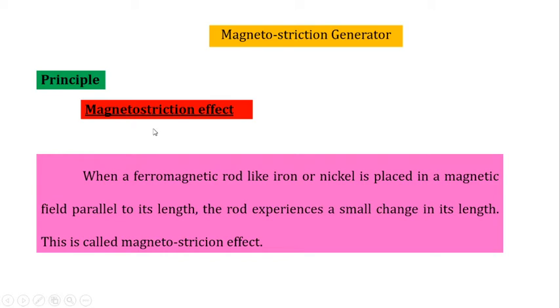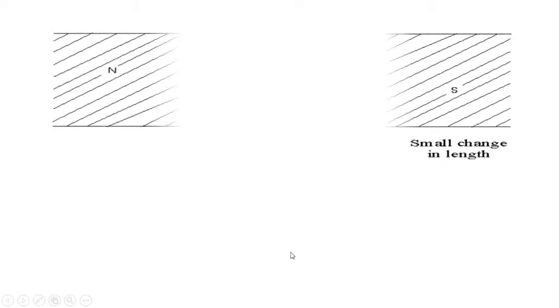What is the magnetostriction effect? When a ferromagnetic rod like iron or nickel is placed in a magnetic field parallel to its length, the rod experiences a small change in its length. This is called the magnetostriction effect. Let me repeat it. When a ferromagnetic rod like iron or nickel is placed in a magnetic field parallel to its length, the rod experiences a small change in its length. This is called the magnetostriction effect.